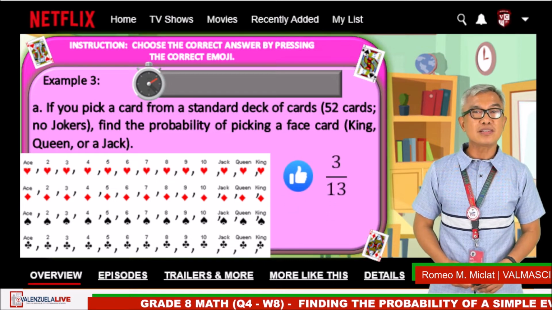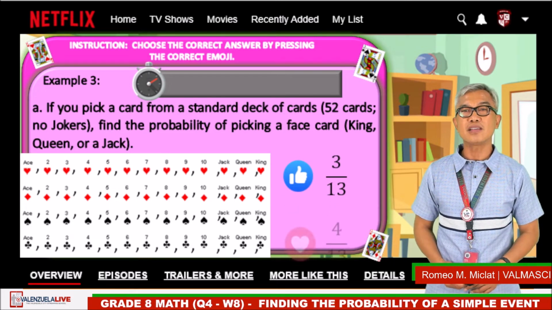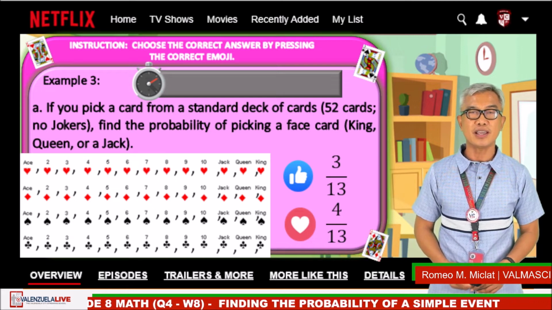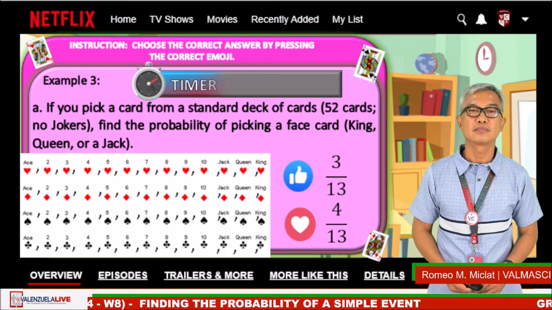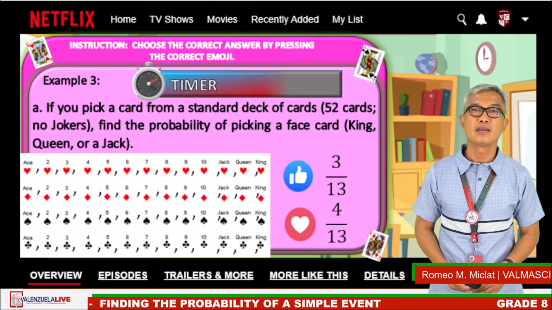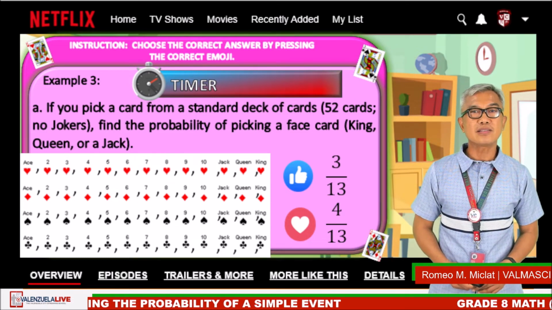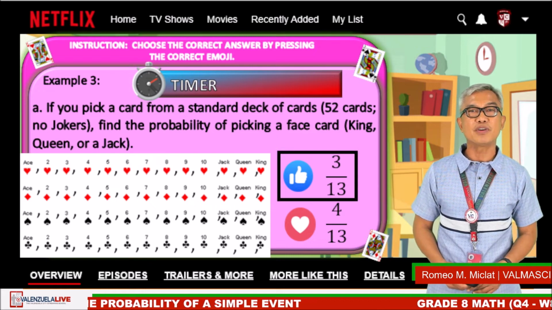The like emoji is 3/13, and the heart emoji is 4/13. The timer starts now. Okay, time is up. The correct answer is 3/13.